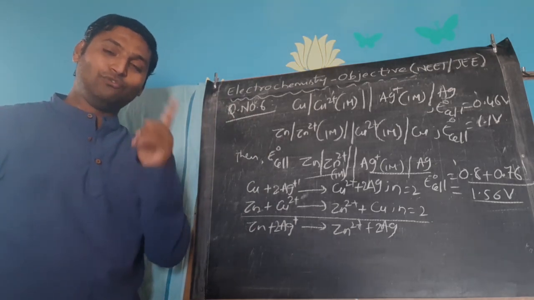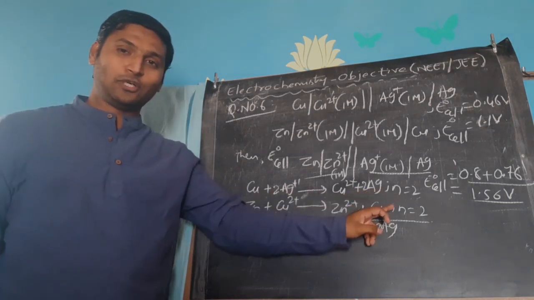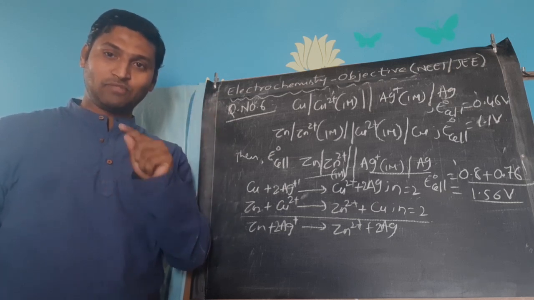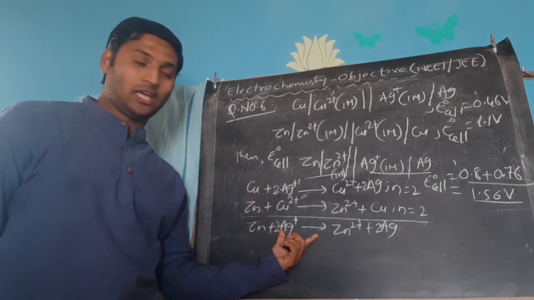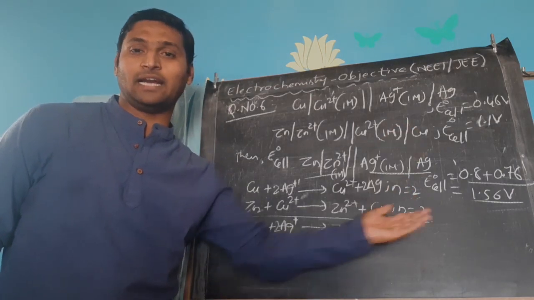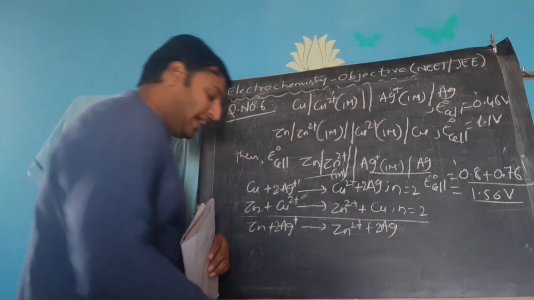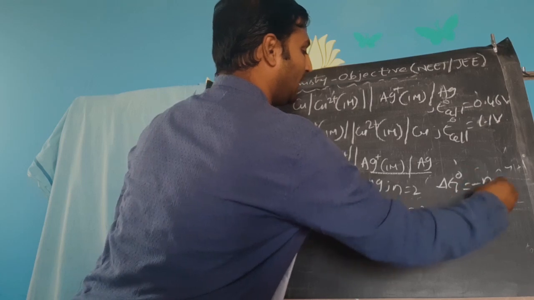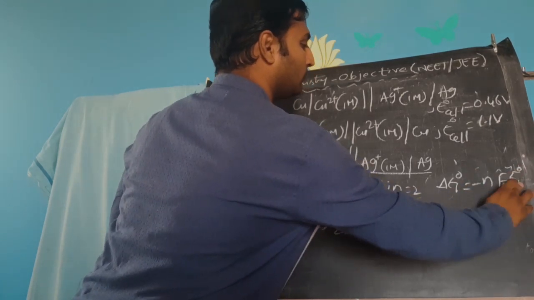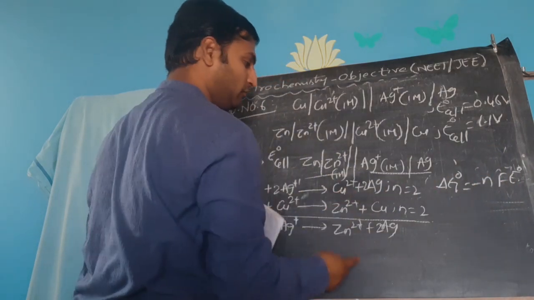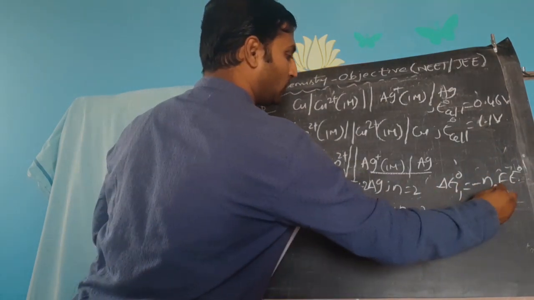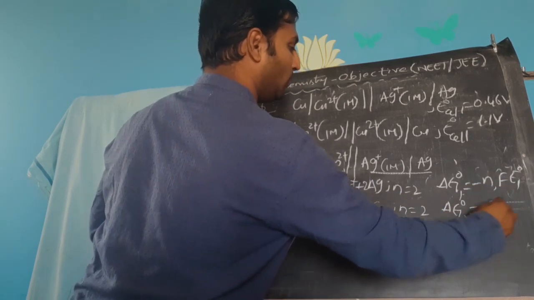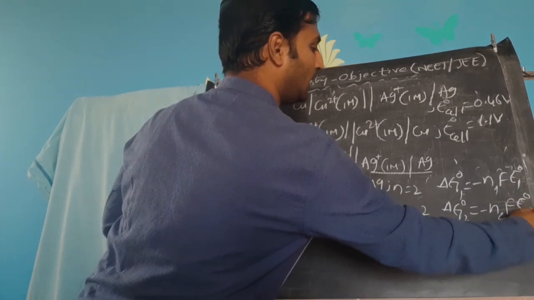There I have told you very clearly that electrode potential is not an extensive property, it is an intensive property. That's why when equations get added, you get a new equation. Their electrode potentials cannot be simply added to get the third electrode potential. So we had to actually use delta G naught is equal to minus nF E naught formula. That way if you see, for this equation, delta G naught 1 is equal to minus nF E naught 1. For this equation, delta G naught 2 is equal to minus n2F E naught 2.